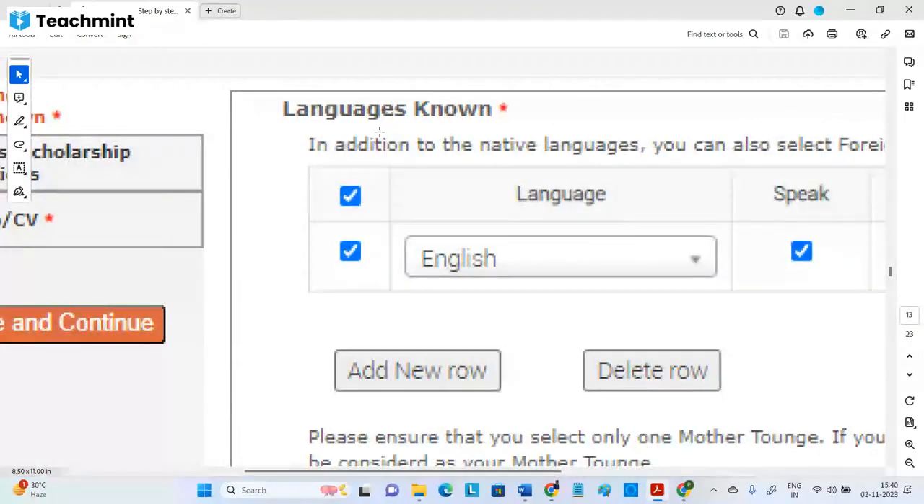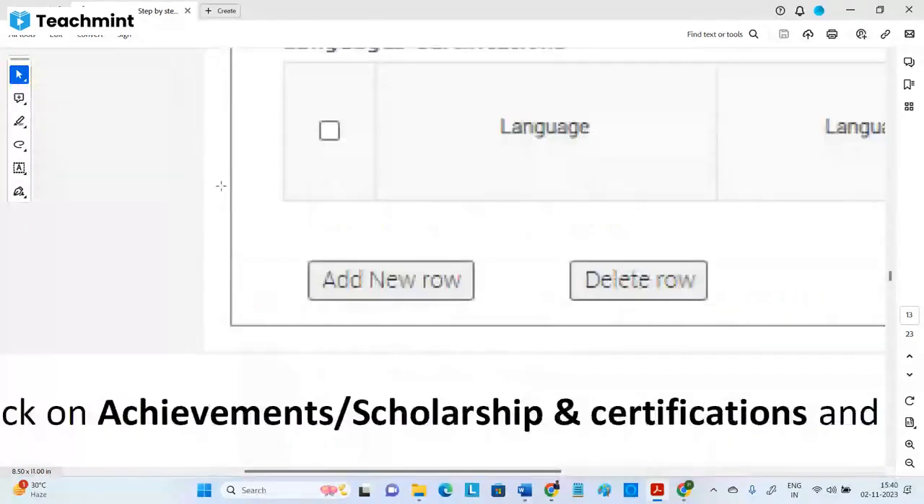So make sure of this. Sir, I added a new row but didn't fill anything. It will show an error. You need to delete the new row. If you click on add new row, a new row is created, but if you have not selected anything, it will show an error. If you add a row, you fill it or select a language, or you can delete it later if you don't want it. But you must fill this language section; at least one language you need to select.